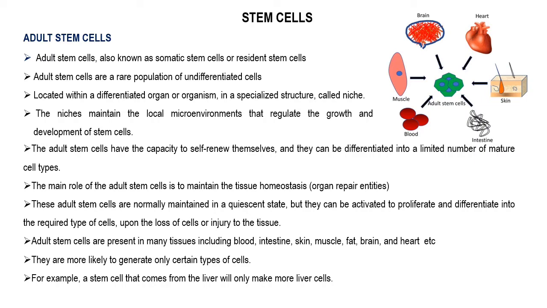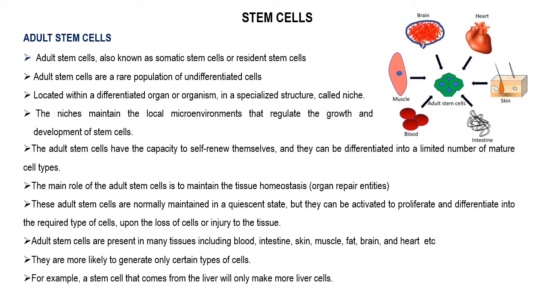And normally the adult stem cells are in the quiescent stage in the organ. Quiescent stage means an inactive state. That means these adult stem cells will be in the inactive state in the organ or tissue.